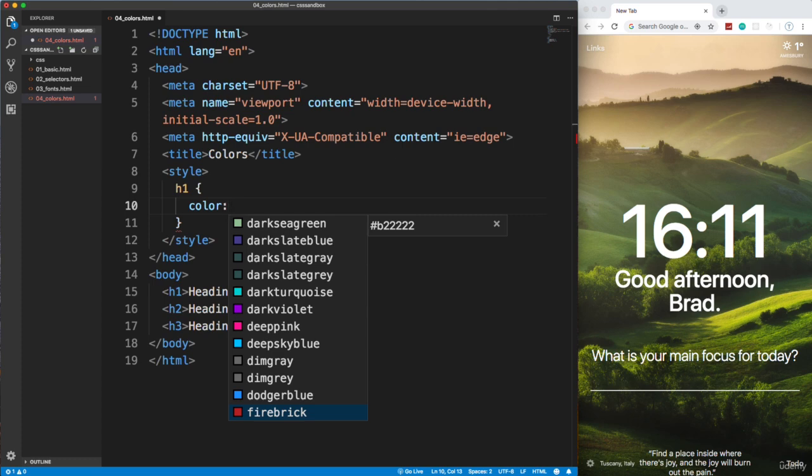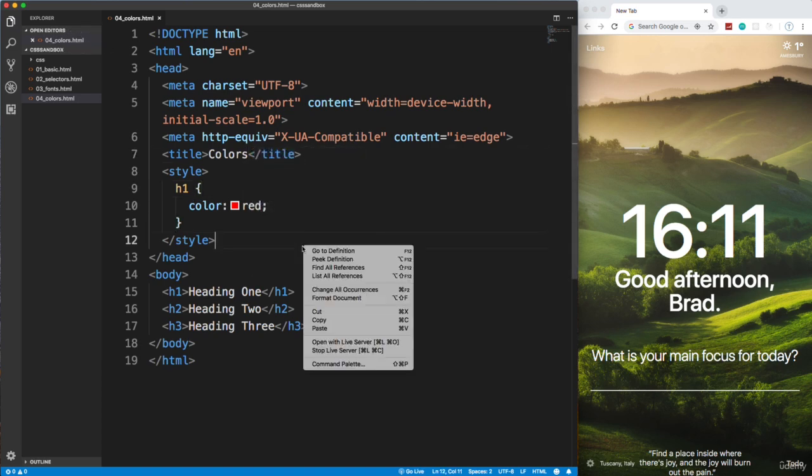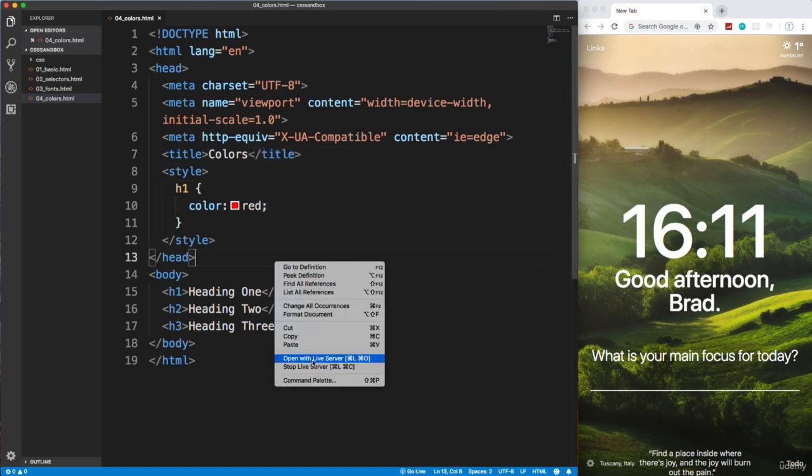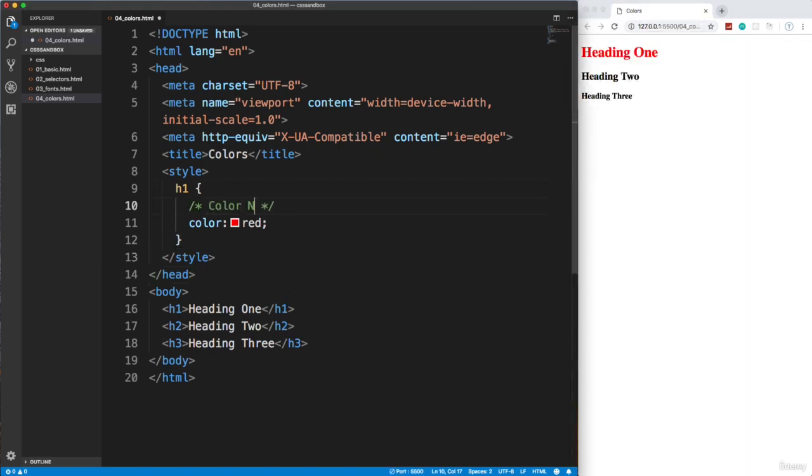Okay, now as far as colors go, anything I'm going to show you, you can use for the color property. You can also use for the background color. You can also use for a border, anything. And the first type is a name, so we can put like red in here. So let's save this and let's run it via live server. So open that up, and of course we have a red heading. So this is a color name.